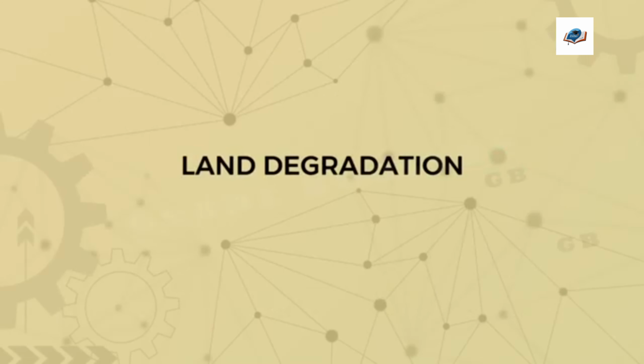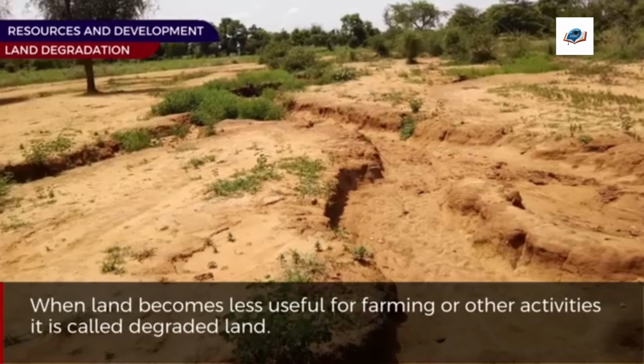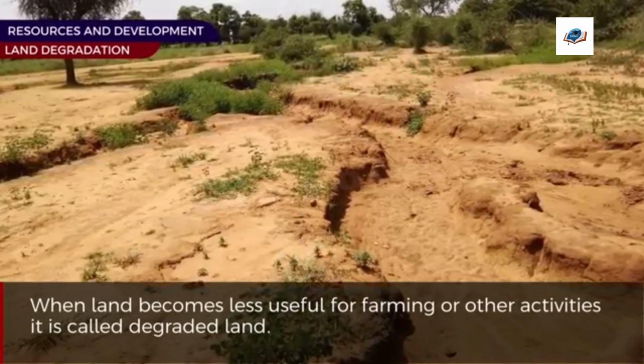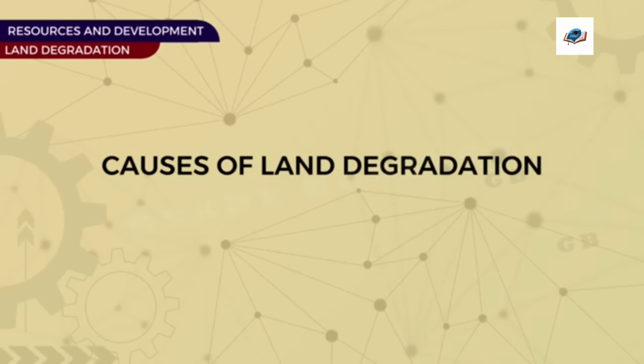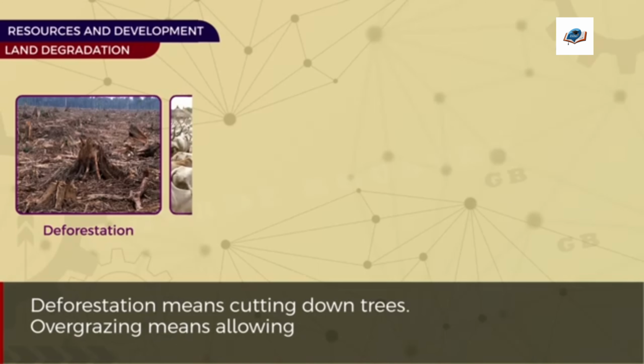Now let us look at land degradation. When land becomes less useful for farming or other activities, then the land is called degraded land. What are the causes of land degradation? 1. Deforestation. Deforestation means cutting down trees. 2.